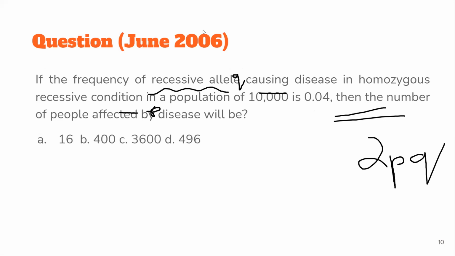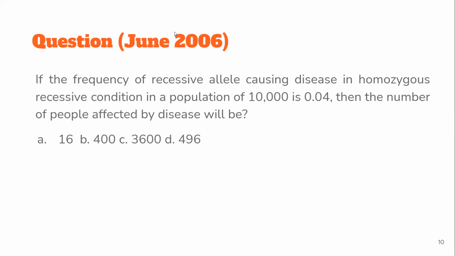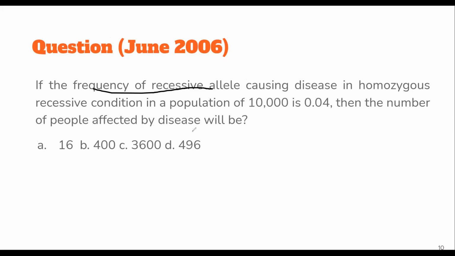Next question. This is a question asked in CSIR NET, and see how simple it is. Just read the question carefully. The frequency of the recessive allele causing a disease in the homozygous recessive condition is 0.04. Total individuals they have given is 10,000 in the population, among which 0.04 is a numeric value.